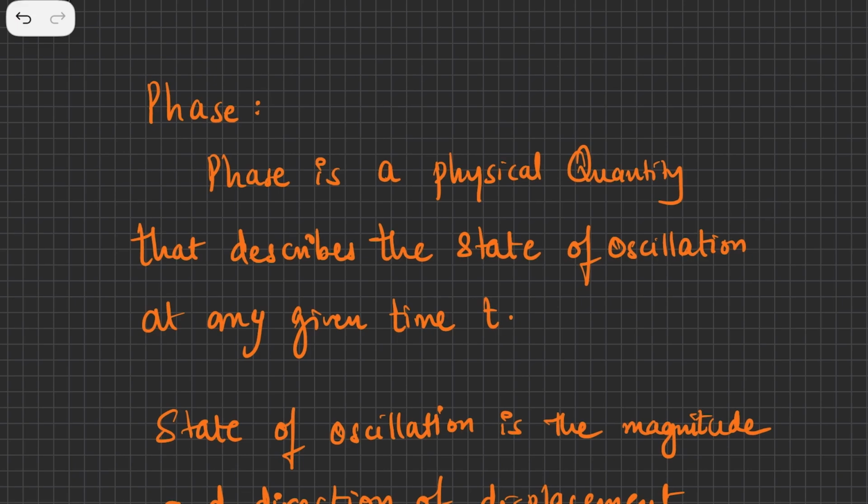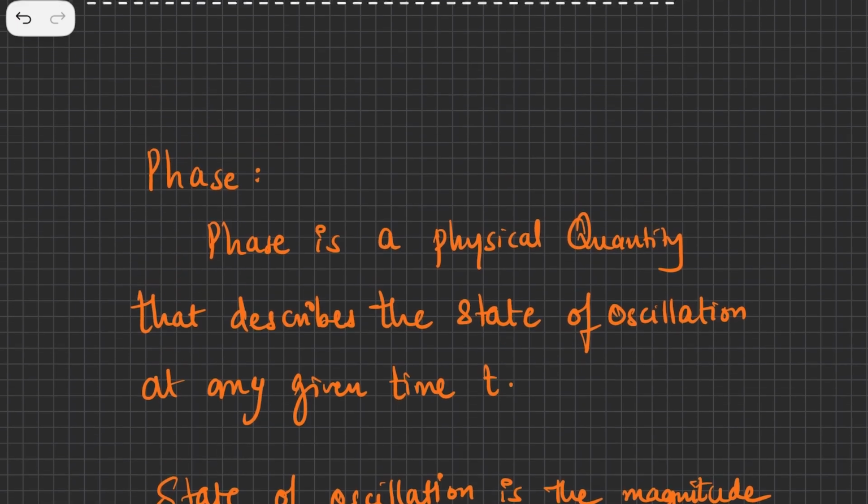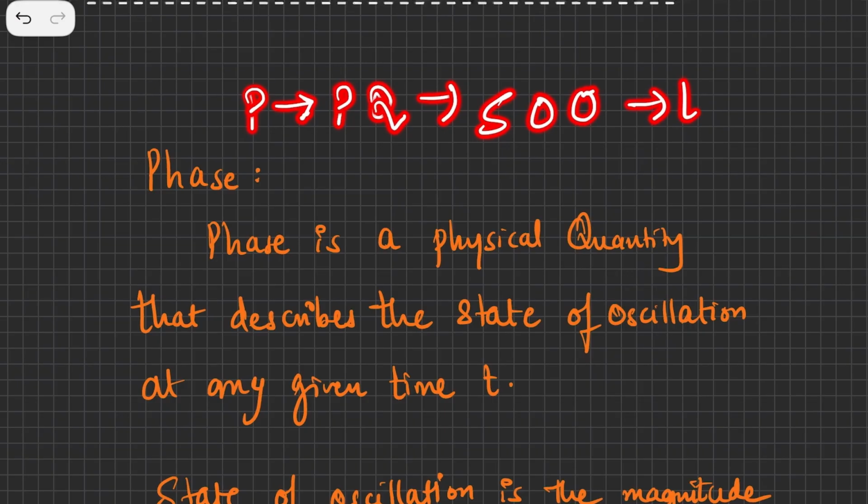If you want to say it in short: phase is basically defined as a physical quantity that describes the state of oscillation at any given time t. That's what the definition is.